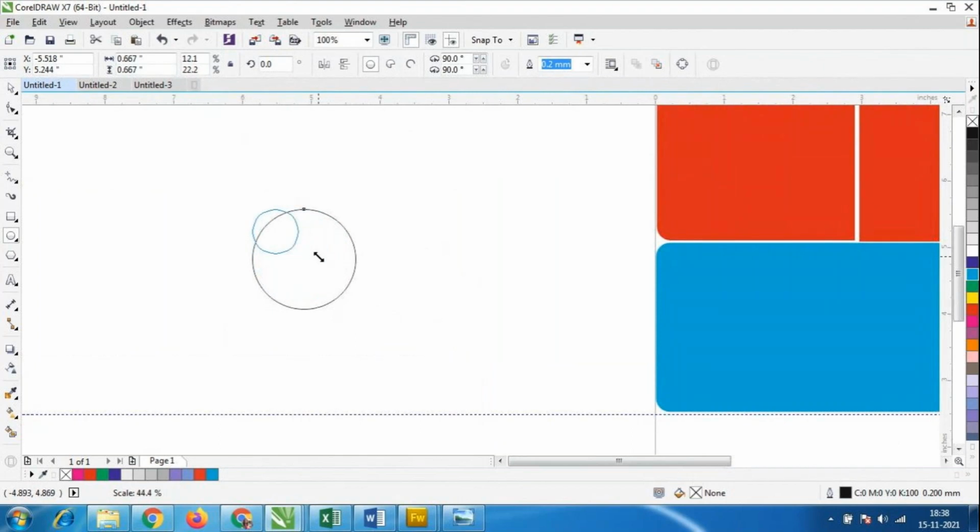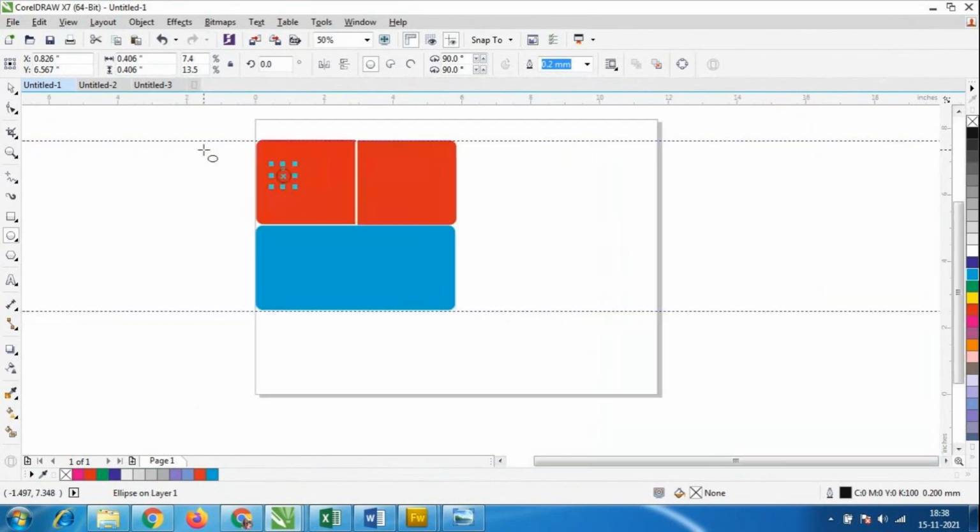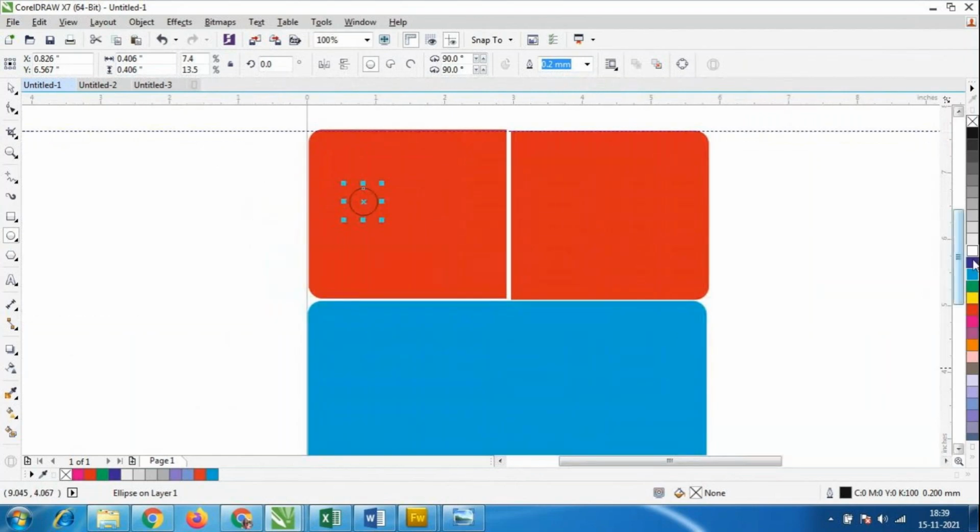We have to reduce it from one corner, increase the size and reduce the size like this. I'll select it like this, and give the white color, and increase the size like this.